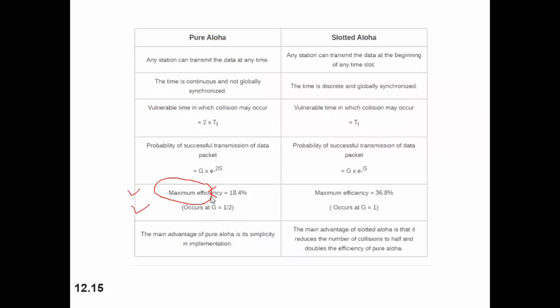The maximum efficiency occurs at G equal to 1 by 2 in case of pure Aloha. Please remember this particular point. This is very important for your numerical. These 2 points. Right? Whereas in case of slotted Aloha, the value of G, that is 1, is maximum. The maximum efficiency is 36.8% when G is equal to 1.